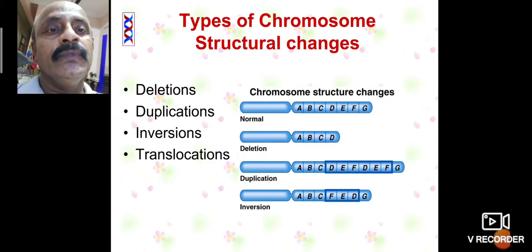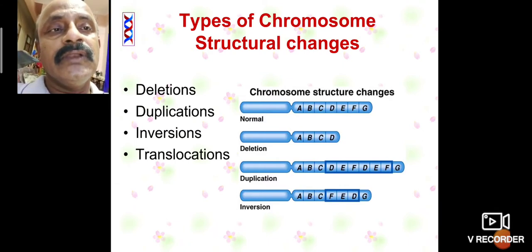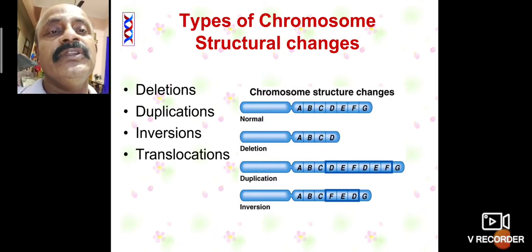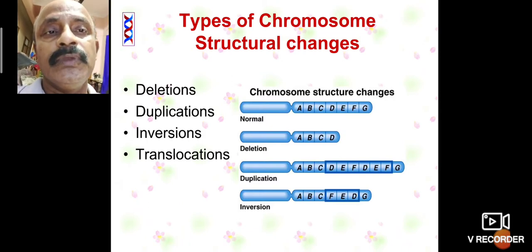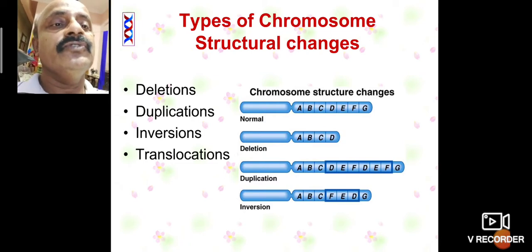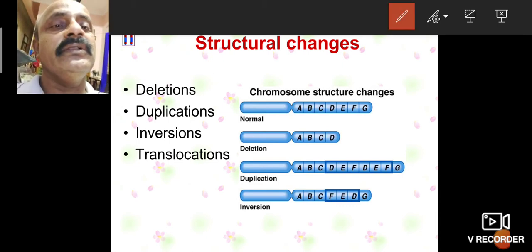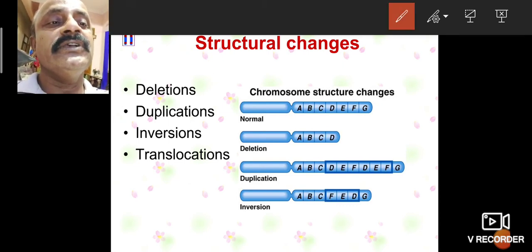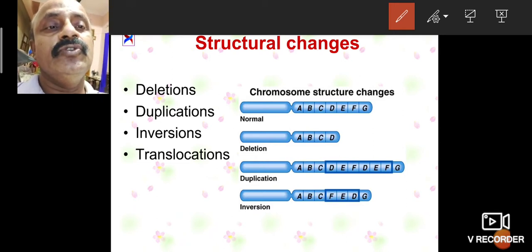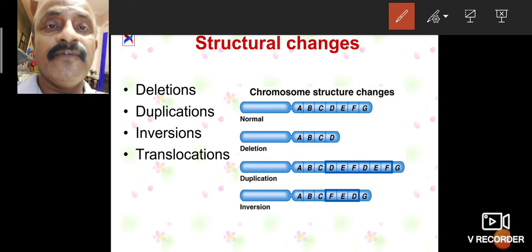There are four types of structural chromosome abnormalities. First is deletion, second duplication, third inversion, fourth translocation. Deletion means a part of the chromosome is deleted, that is, cut. Duplication means a part of the chromosome is formed once again.